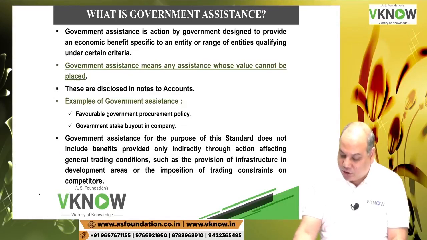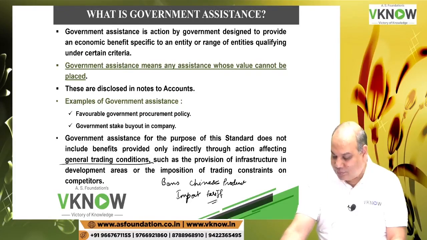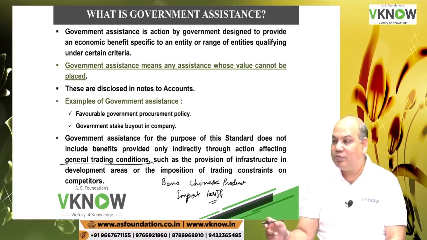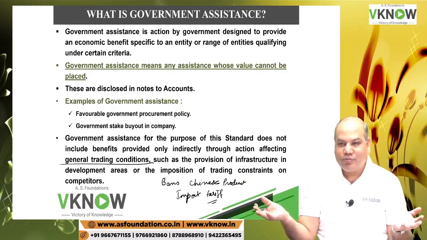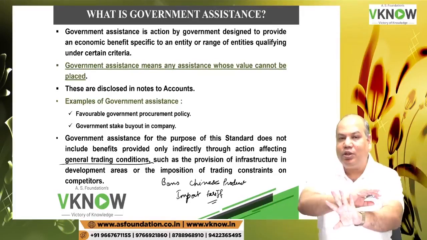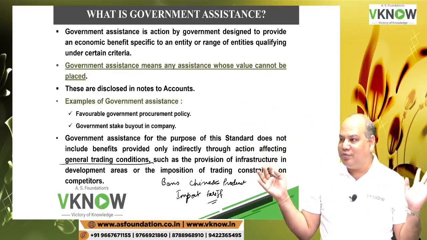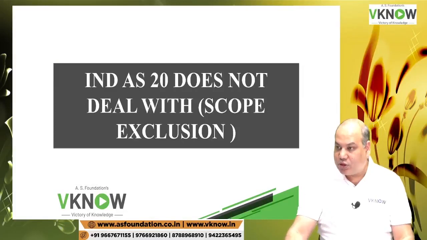Suppose government in general bans Chinese product in general, then this is a general benefit. Government increases the import tariff on Chinese product. This is in general, it is going to benefit you. How it is going to benefit you and so many other entities? Because now your product will become competitive. By raising tariff, Chinese product will become expensive. But that will affect all the companies in the country. Those who are producing that product, everybody will be benefited from that. So these are not government assistance.